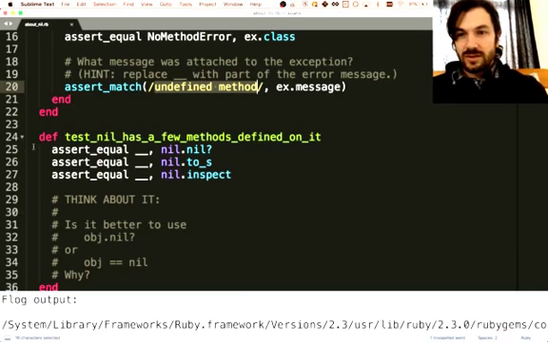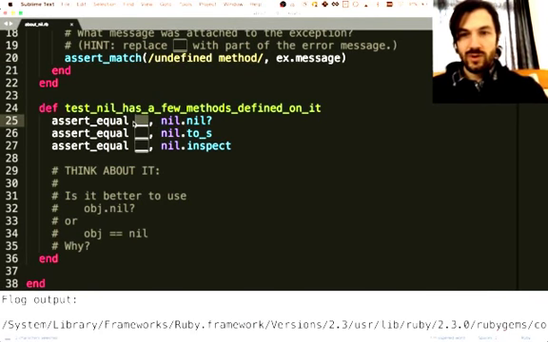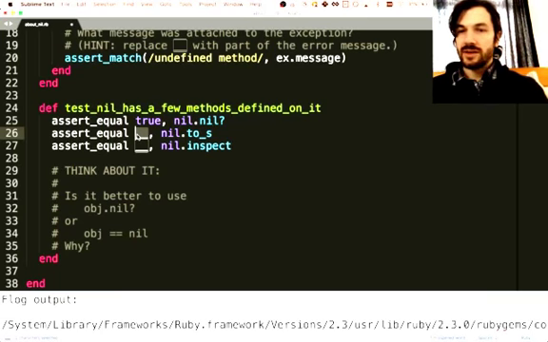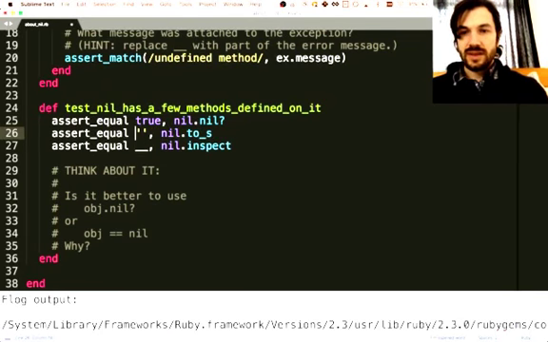Okay, so test nil has a few methods defined on it. We're asserting nil.nil?, I assume this should be true. Nil.to_s. Ooh, I don't know. What happens when you call nil.to_s? Should I guess, or should I just see what the test says? I'll put in a guess, and we'll see how right we are. I think it might be an empty string.